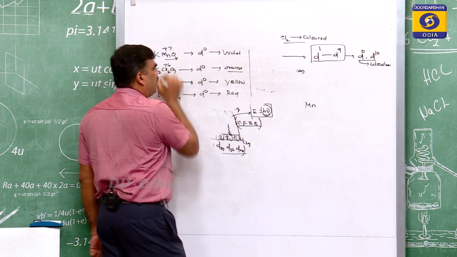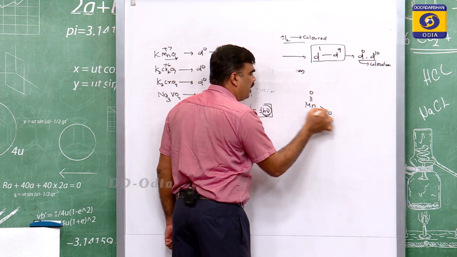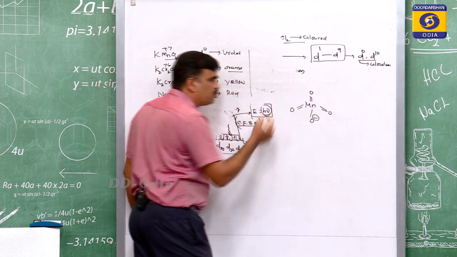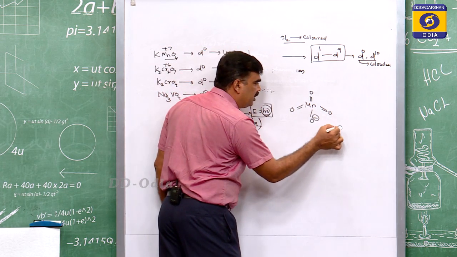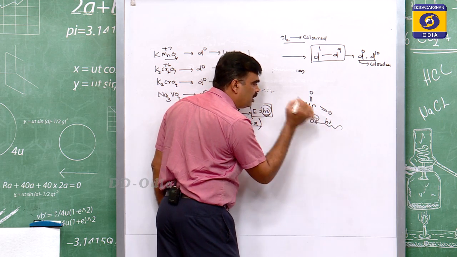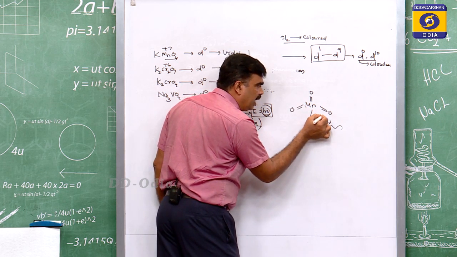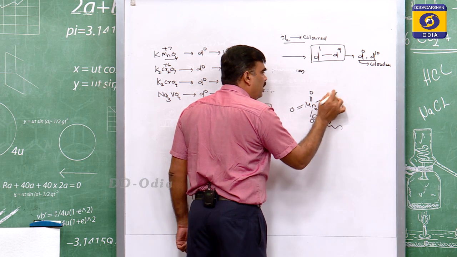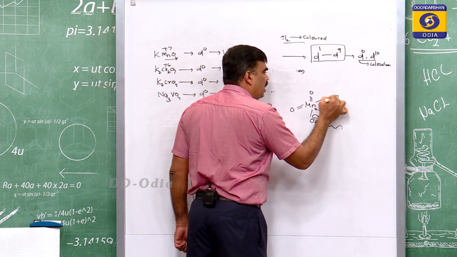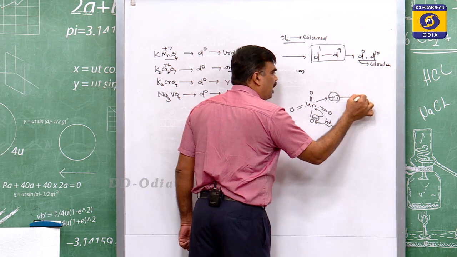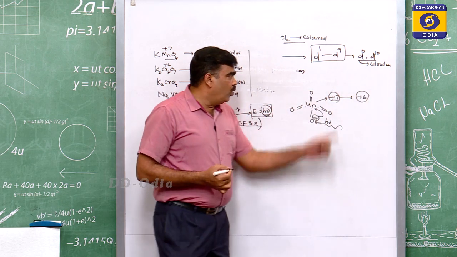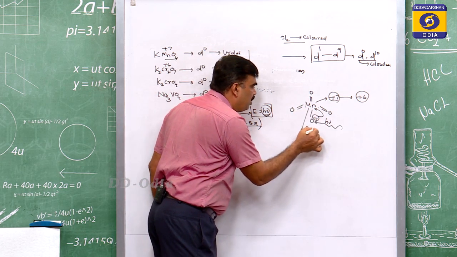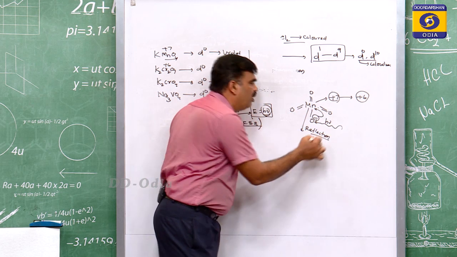Look into the permanganate: O minus, double bond O. Here two electrons are present on oxygen. When sunlight falls on this oxygen, the electron absorbs the radiation and is pushed into the d orbital of manganese. Manganese has a +7 oxidation state, and on getting this electron it comes down to +6. When manganese returns that electron back, the emitted radiation gives you violet color.